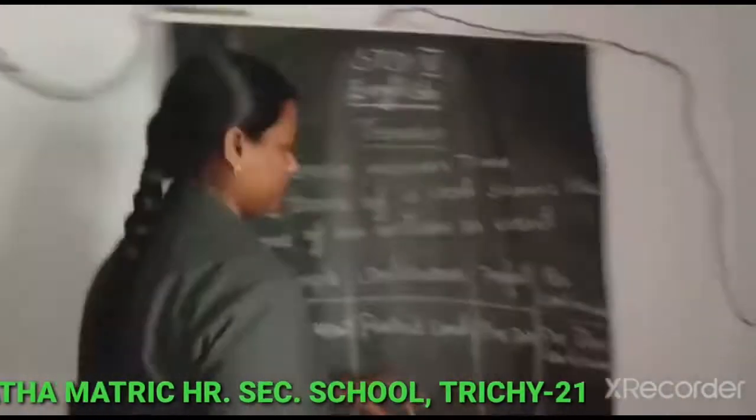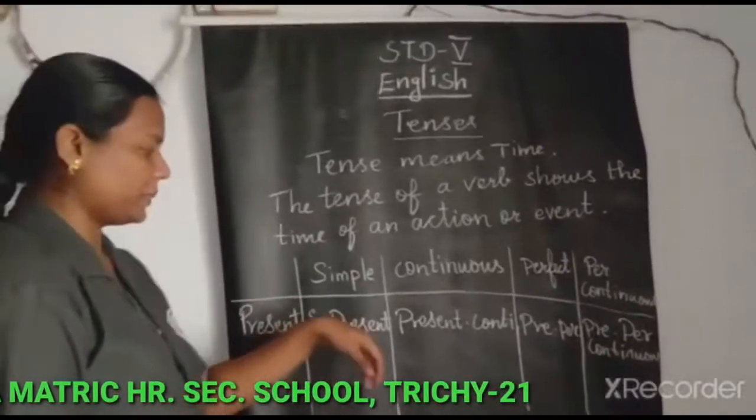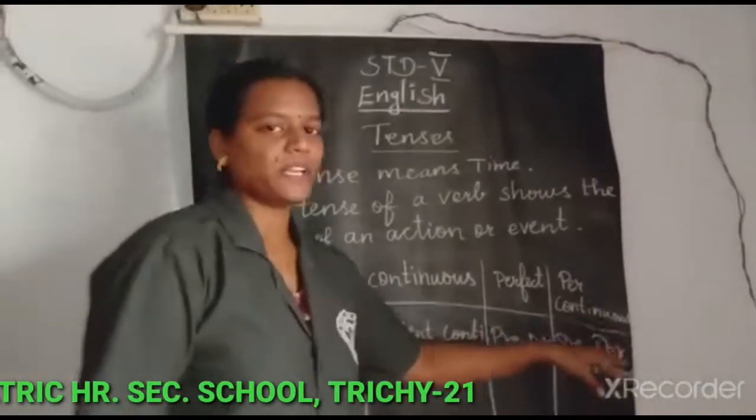In each tense, 4 tenses are there. What are they? Simple present, present continuous, present perfect, present perfect continuous.